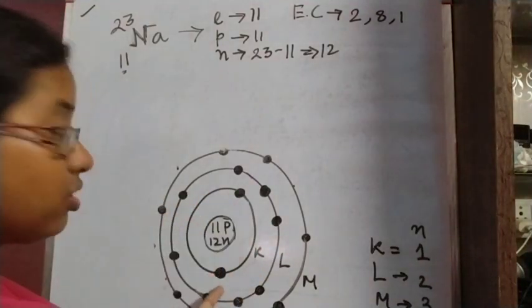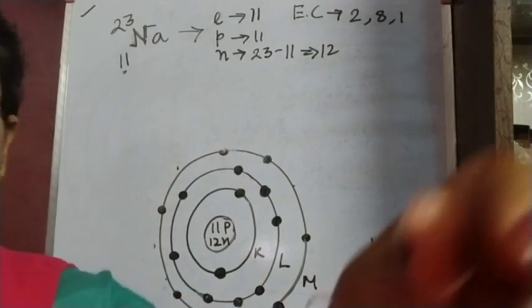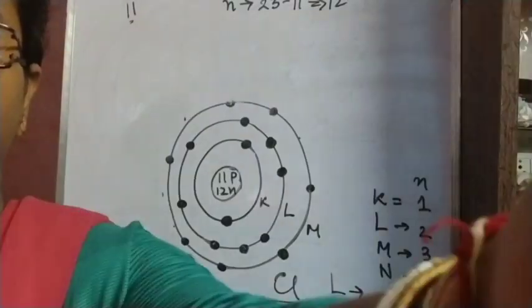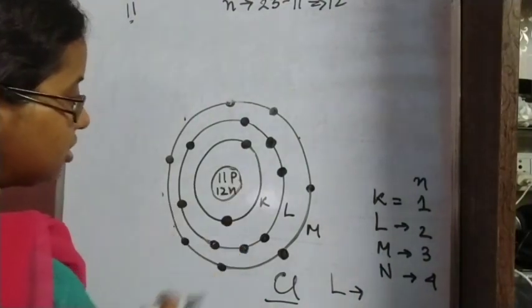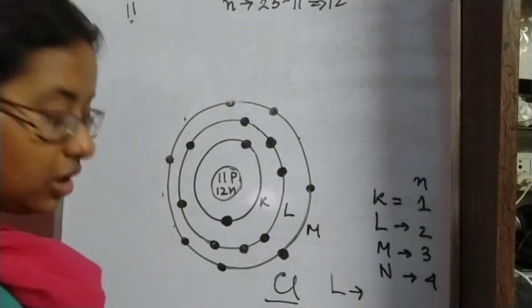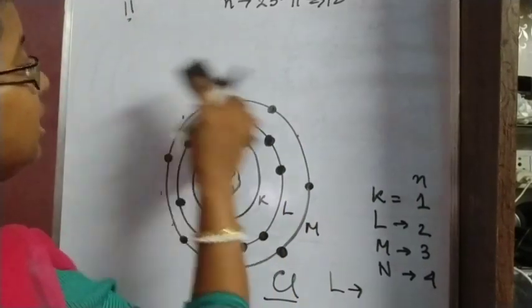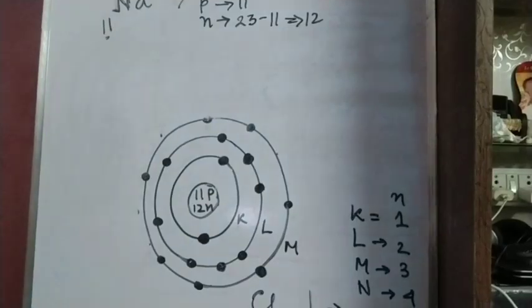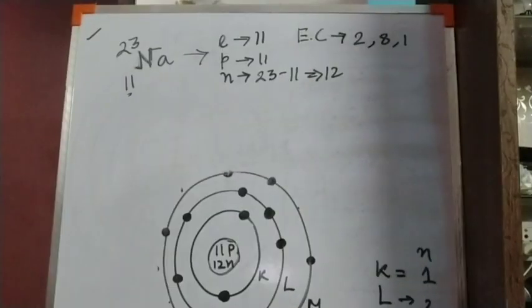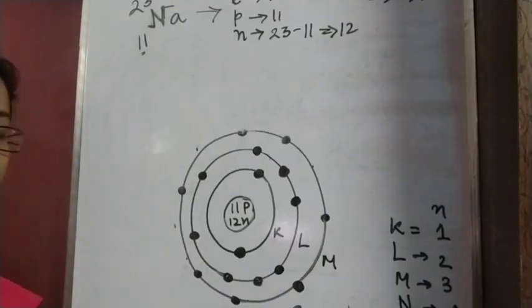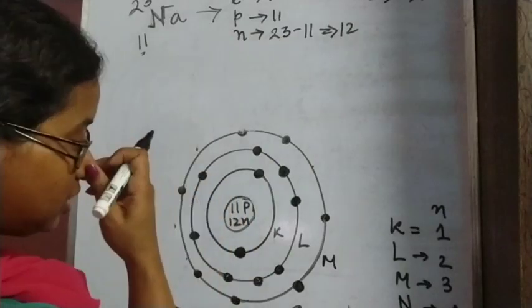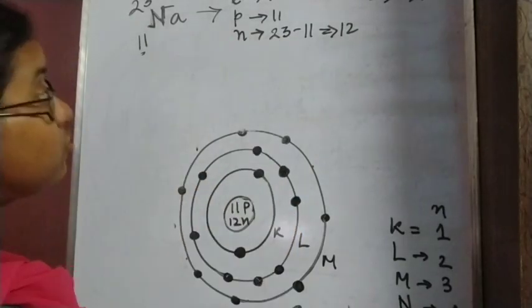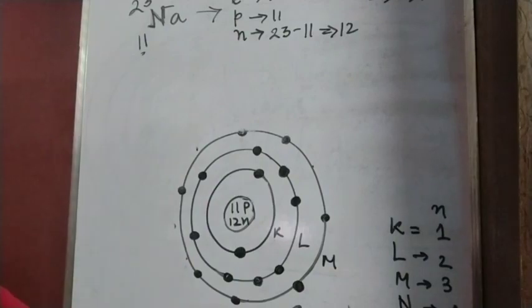In the first shell 2 electrons, in the second shell 8 electrons, and 1 more electron is left. Total 11 electrons are there in sodium. So in the first shell we have drawn 2, and in the second shell we have drawn 8 electrons.